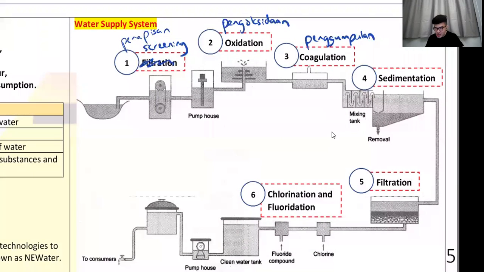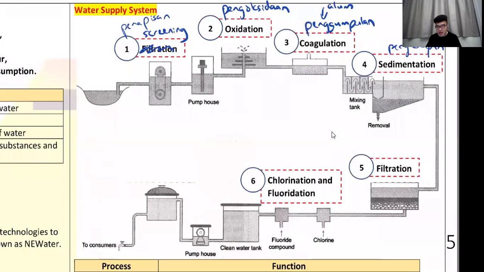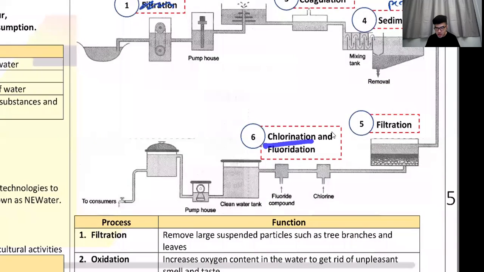Okay, and then next, sedimentation. After I use my alum to clump all the small sand into big sand, I will just let it sit in the tank and let the heavy stuff drop to the bottom. This is sedimentation. The second last step would be to filter this. By now, your water should be pretty clean. And then the last one, they will do chlorination, penglorinan dan penfluoridaan. Chlorine is to kill bacteria. Fluorine is to help your teeth not to get decay.